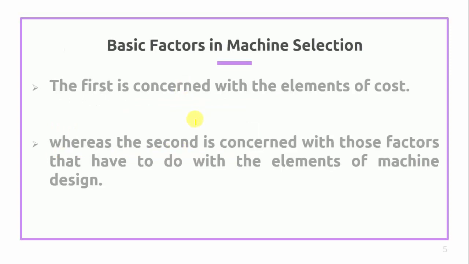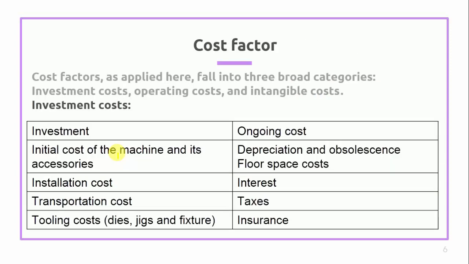Whenever we discuss the basic factors while selecting the machine, there are two factors. First is the element of cost, and the second is the machine design or quality, that is, the features of that particular machine. These are the two important factors on the basis of which we have to select the particular equipment. First we will discuss the cost factor.